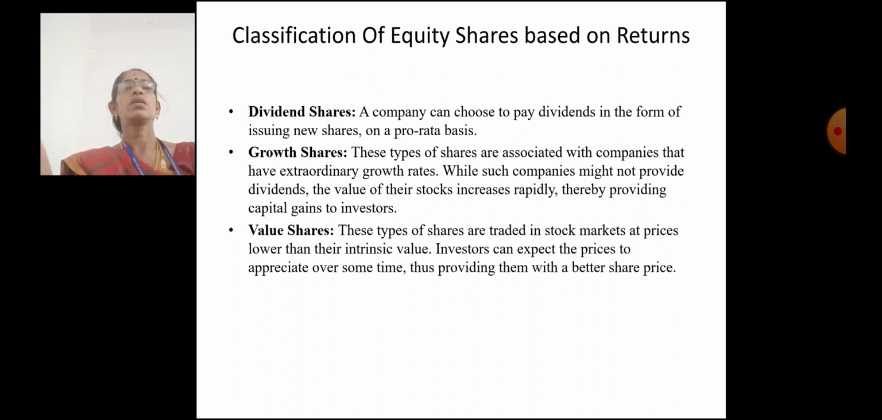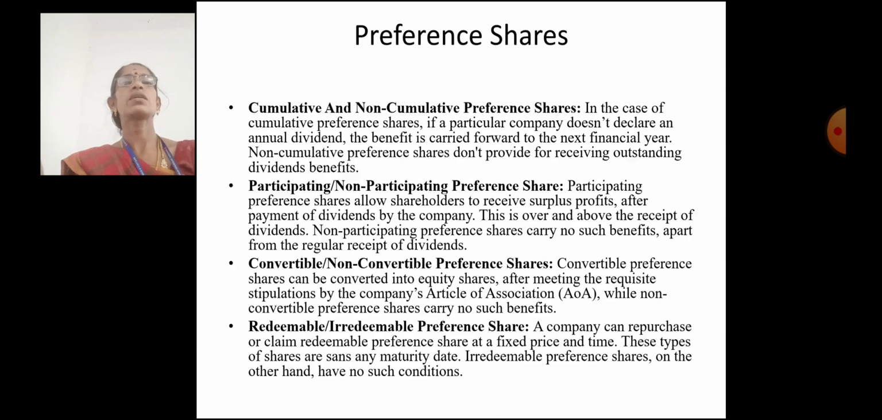Value shares. These types of shares are traded in the stock market at prices lower than the intrinsic value. Investors can expect the price to appreciate over some time, thus providing them with a better share price. Preference shares. Cumulative and non-cumulative preference shares. In the case of cumulative preference shares, if a company does not declare an annual dividend, the benefits carry forward to the next financial year. Non-cumulative preference shares don't provide outstanding dividend benefits.